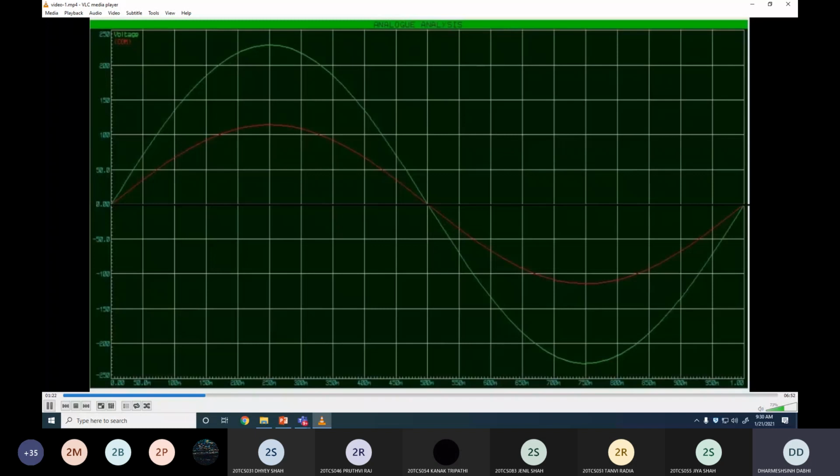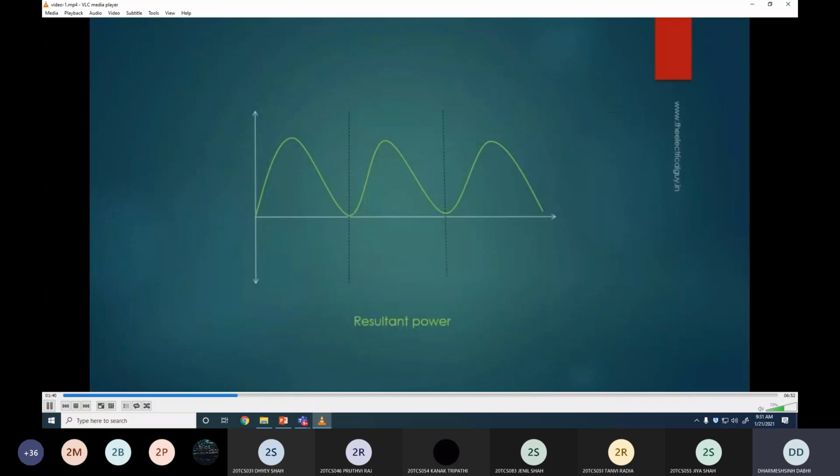In phase simply means that both voltage and current start at the same time, reach their peak at the same time, and get to zero at the same time. Now, to get the instantaneous power, I'll simply multiply the voltage with the current and the resultant power waveform will look like this. This point is my peak power point.